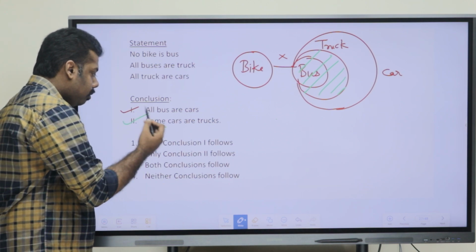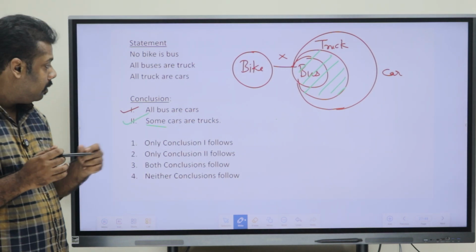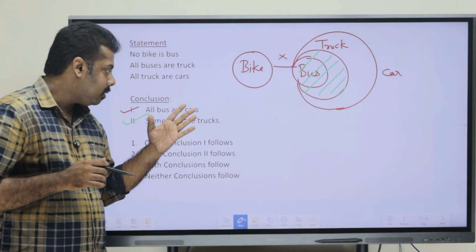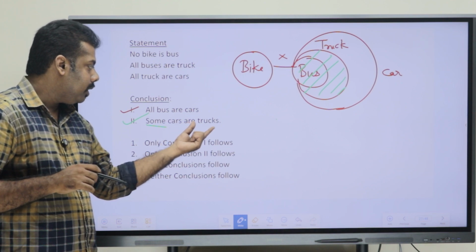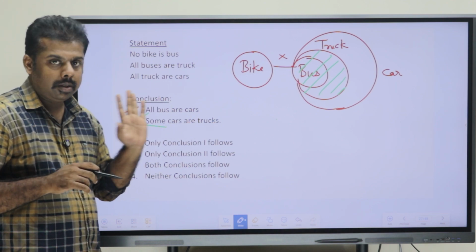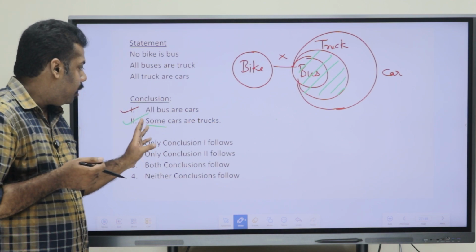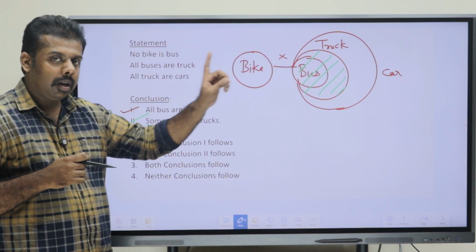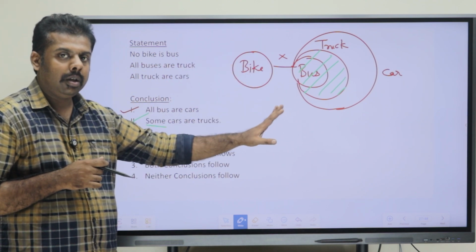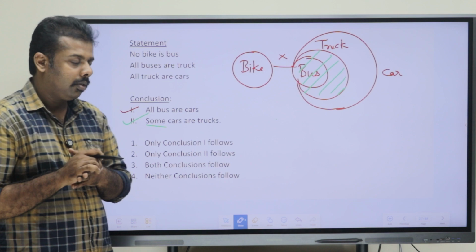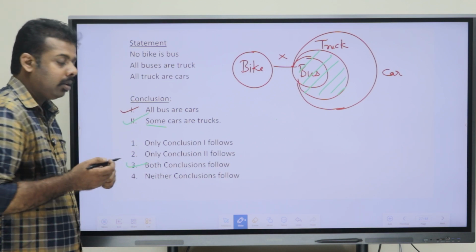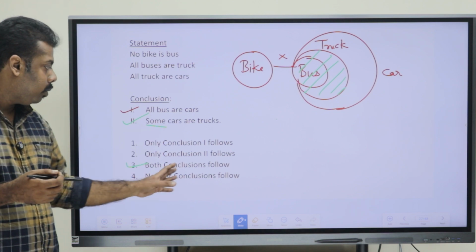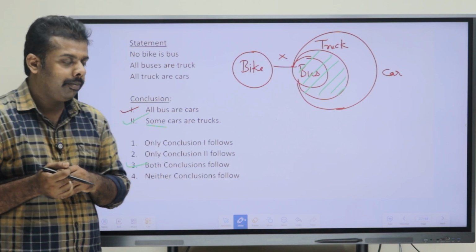So the second conclusion is also right, okay. So if they were saying that all cars are trucks, that is wrong, okay. Not every car is truck, and if they are saying all trucks are car, that is also right, okay. So here as well, some cars are truck is also right, okay, based on the Venn diagram and statement given. So here as well, both are right. So which option is our answer? Yeah, third option, that both conclusions follow, okay.